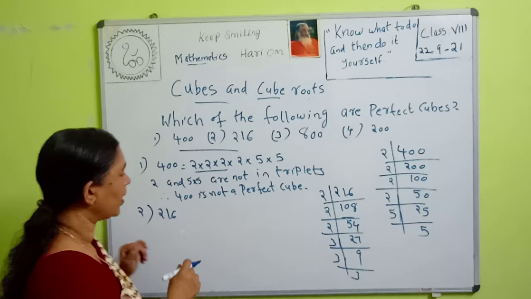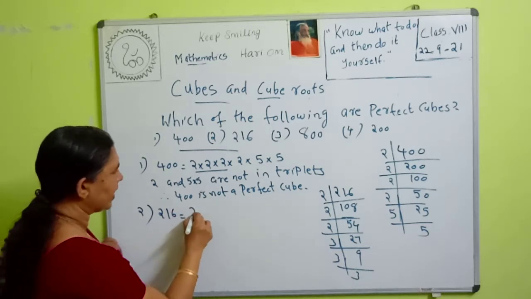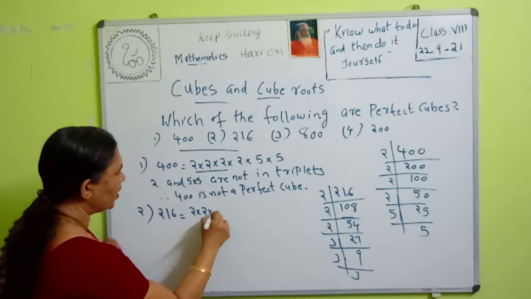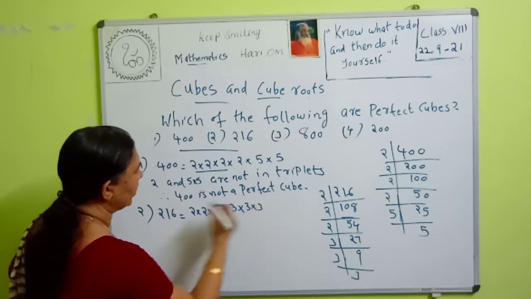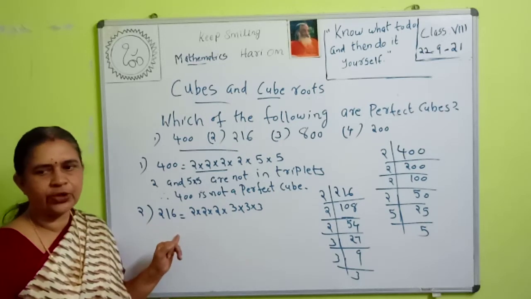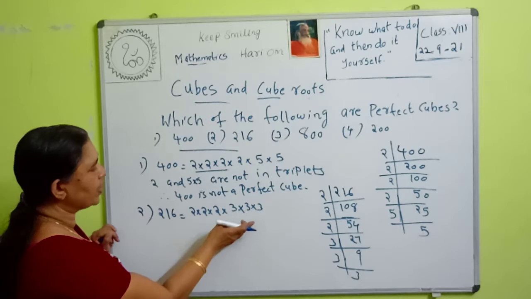Therefore, 216 can be written as 2 into 2 into 2 into 3 into 3 into 3.